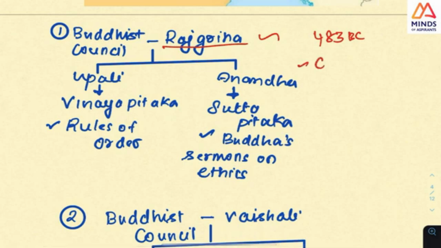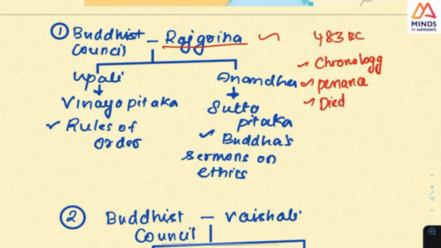But even here, I want you to look at the chronology. For example, who was the king at the time of penance of Buddha, who was the king at the time when Buddha died, who was the king in the first council, and how Magadha, how this transition takes place, how the story takes place. I wanted to check that.